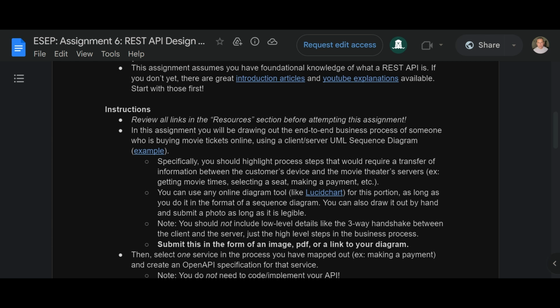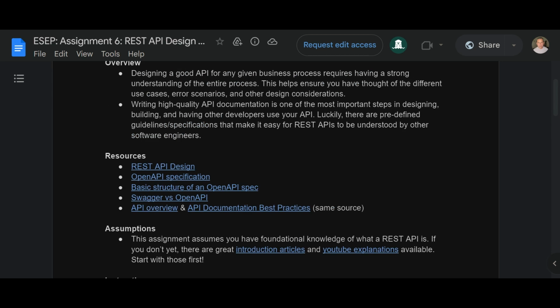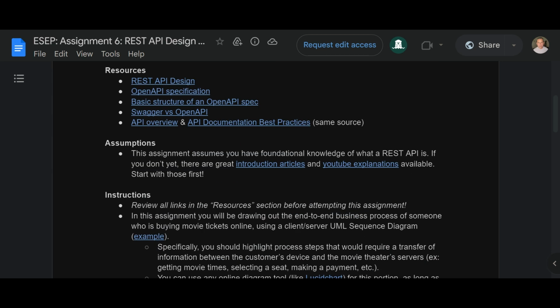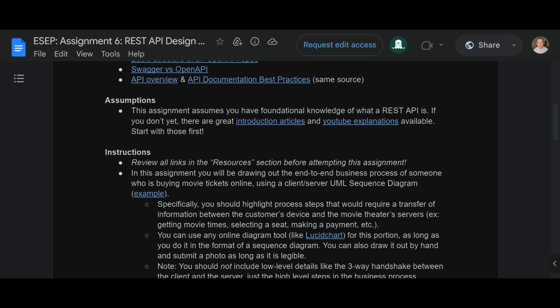Okay, guys, let's start by looking at the assignment. Let's just assume that you've already gone through the overview, the resources, and that you have foundational knowledge of what a REST API is. There are introduction articles and YouTube explanations, even more so than you'll find within this article. Let's just go ahead into the instructions.